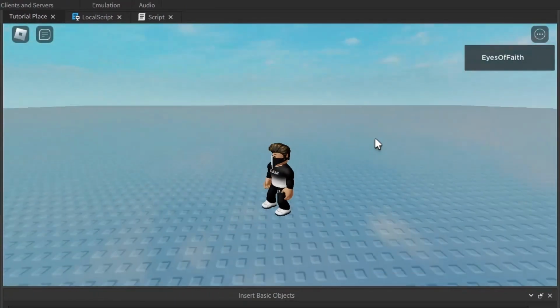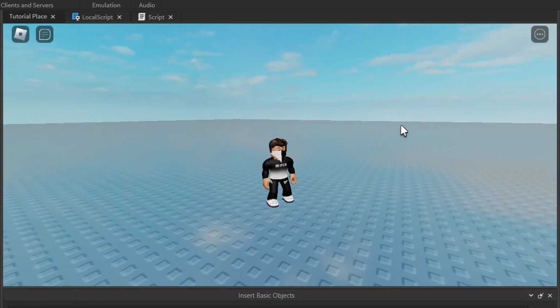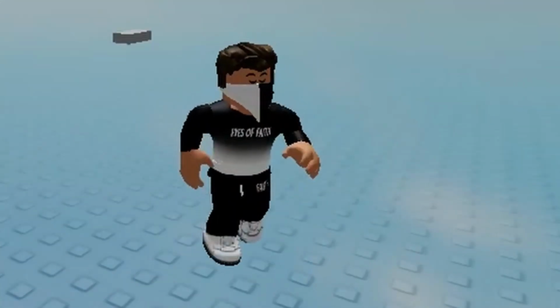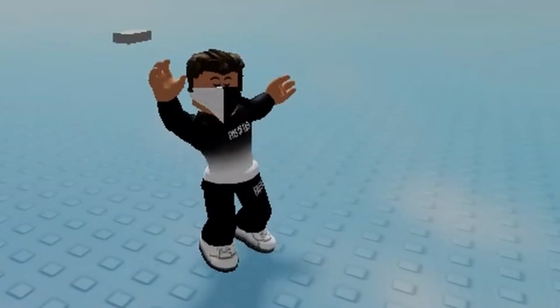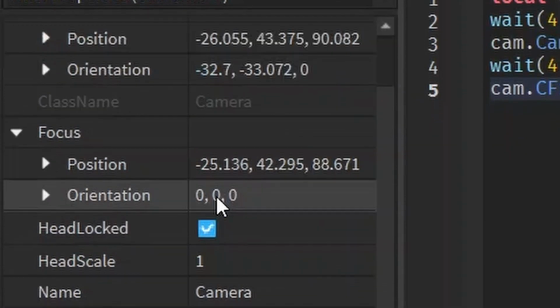So the part is over there. Let me just look in a different direction. And now it's going to wait 4 seconds. And bam, it looked at the part, but I can't stay away from the camera. The camera loves me. And yeah, you can manipulate the CFrame just as you would any other part. And look at all these camera properties. I know you want to mess with them.